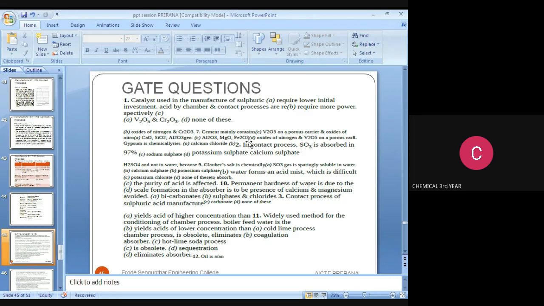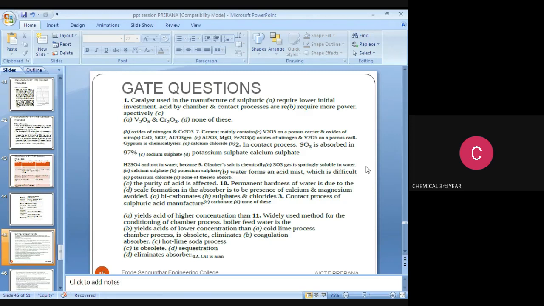And the second question is, cement mainly contains what? Cement mainly contains CaO, SiO2, Al2O3. You note it down. And then, in the contact process, SO3 is absorbed in 97% H2SO4 and not in hot water. The answer is that water forms an acid mist, which is difficult to handle.